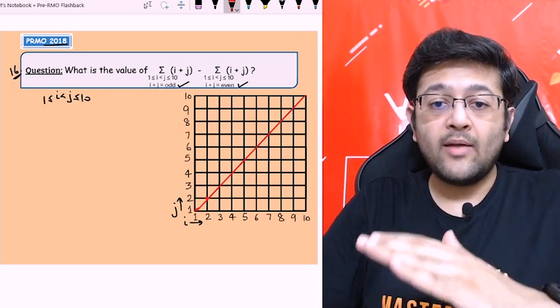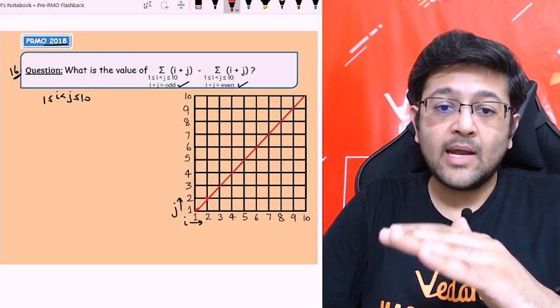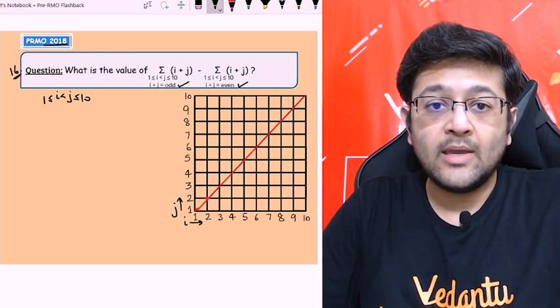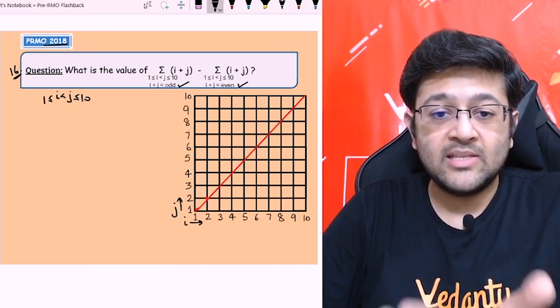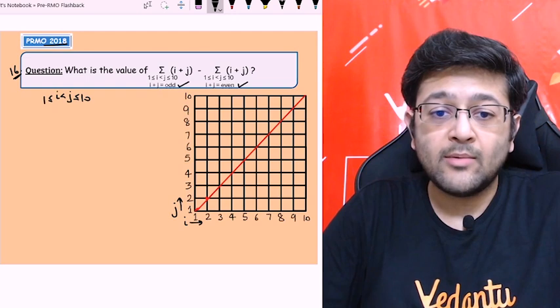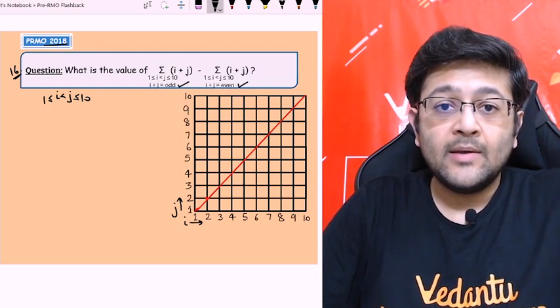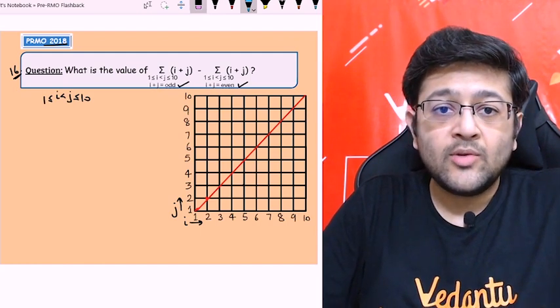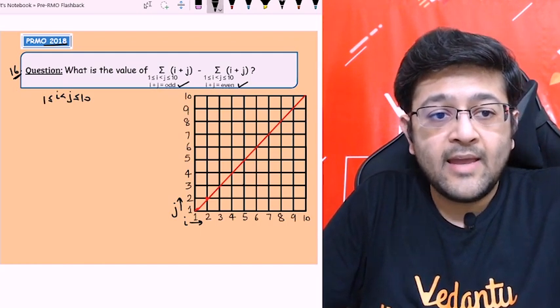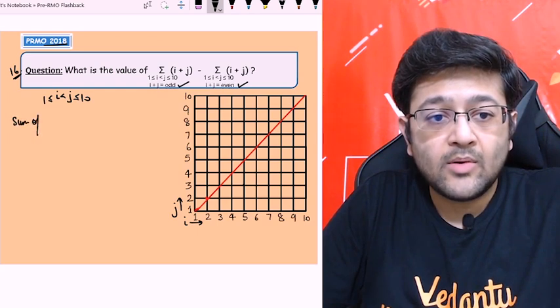Also, I have to consider all the points which are above this red line, because above the red line j is greater than i, and below the red line i is greater than j. I'm talking about each of the crossing points. Let's see the points first. Let's see the sum of the even cases.